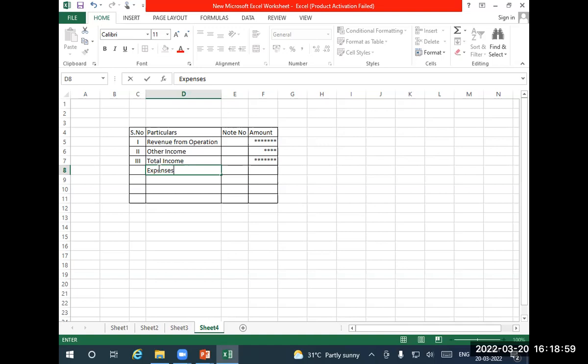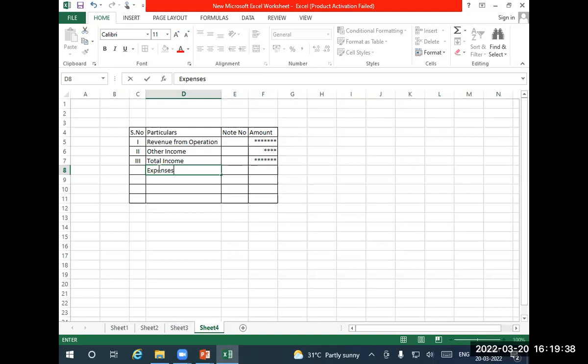Okay, leave that. You take cost of materials consumed, point number A or 1. How do you calculate cost of materials consumed? Opening stock of raw material, plus purchase of raw material, plus expenditure on purchase of raw material, minus closing stock of raw material, minus goods returned to my supplier. If you do all these things, you will get some amount. That amount is called cost of materials consumed.